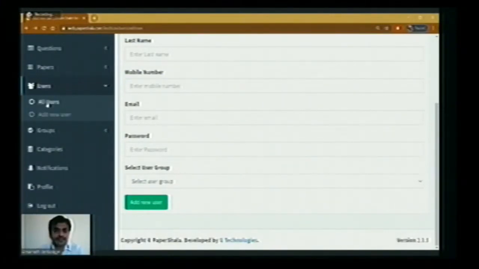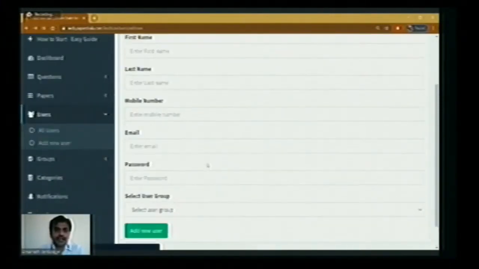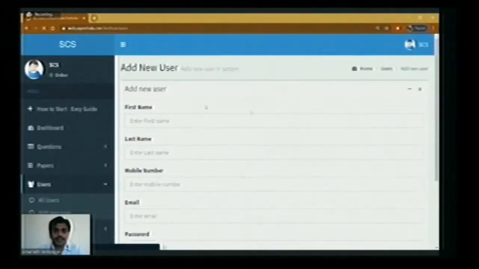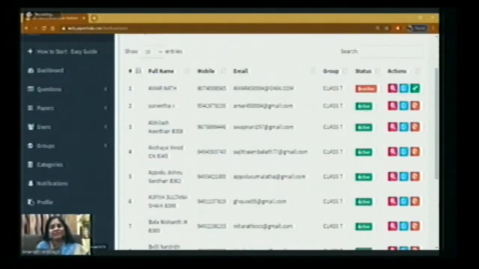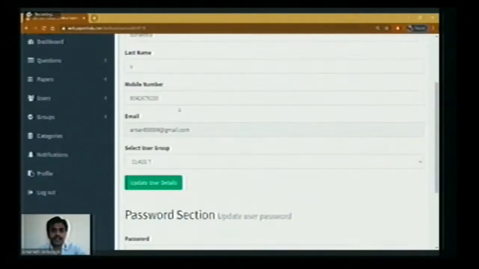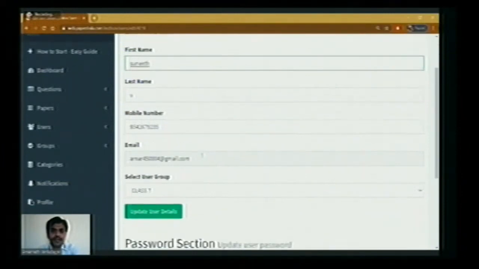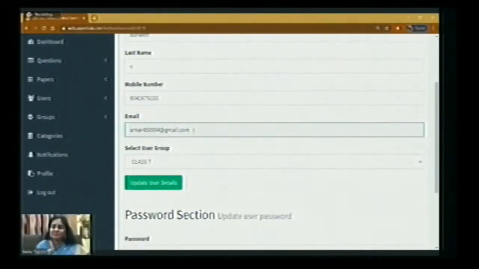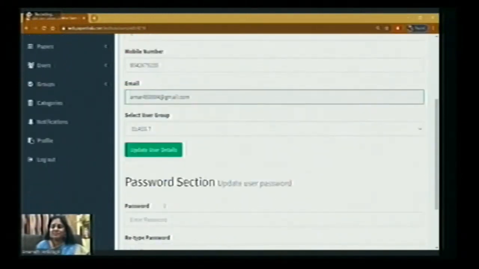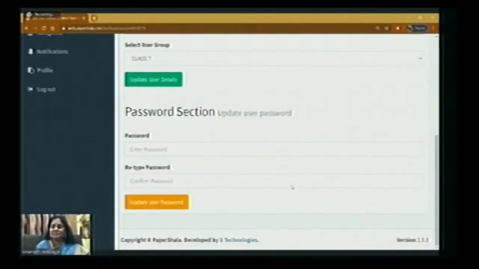Yes, ma'am. So you can see here all users. This is the list of the users, and this is how we can edit these details. Suppose I want to edit the details of the second student. Click here to edit the details. If you observe here, I can enter the name, but I can't enter the email ID because it is unique to each and every student. You can't edit the email ID of a particular student. So update user details, update user password, these things you can easily update.